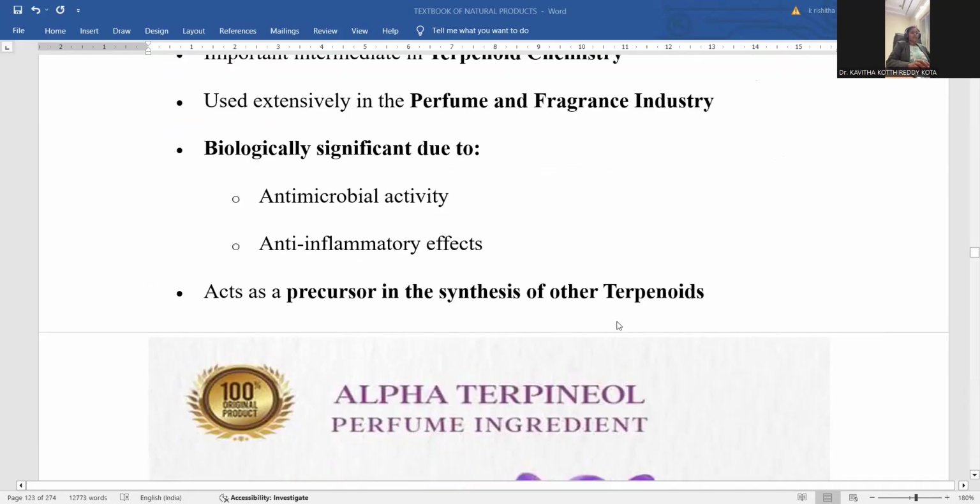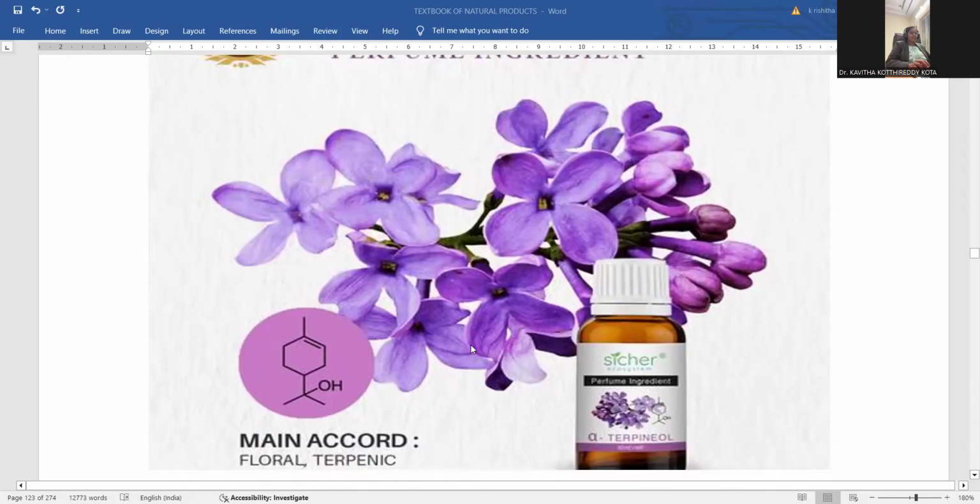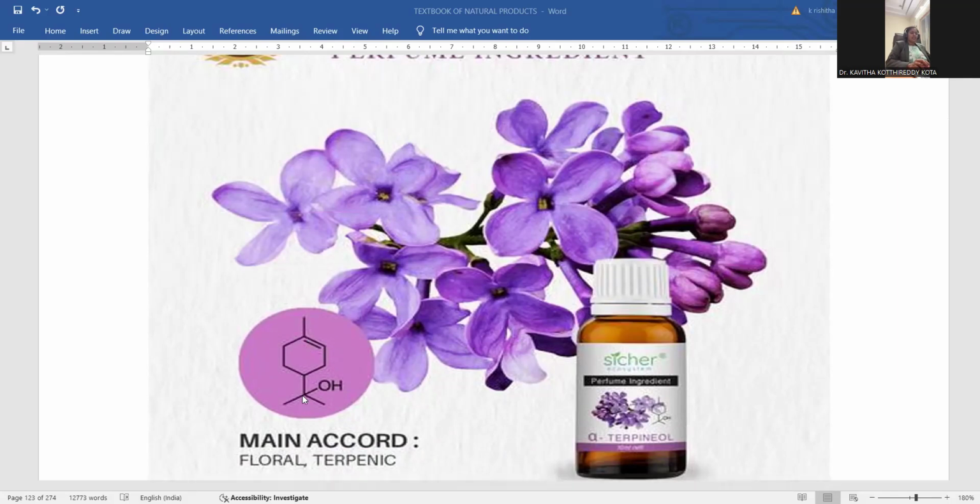Acts as a precursor in the synthesis of other terpenoids. Other terpenoids can be easily synthesized starting from this alpha terpineol. Alpha terpineol is a perfume ingredient, you are already aware of this one, and its structure is manifested with the cyclohexene with a methyl substitution at one of the carbons, and here an isopropyl substitution with the hydroxyl functionality over there.